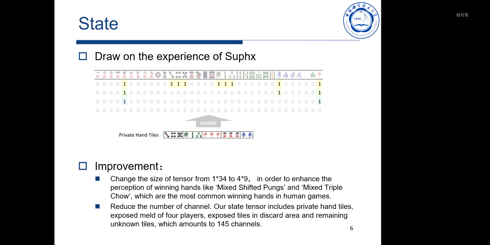What's more, we also reduce the number of channels of the tensor. Specifically, our state tensor has 145 channels, including private hand tiles, exposed melds of 4 players, exposed tiles in discard area, and the remaining unknown tiles.